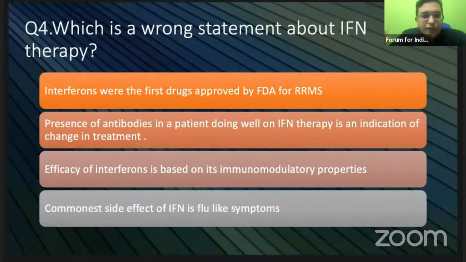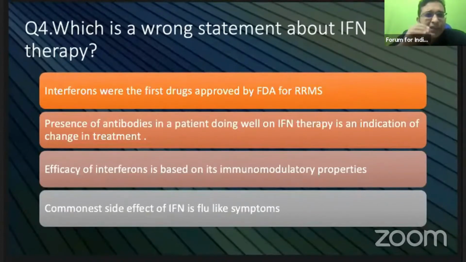So now coming to the first approved drug for multiple sclerosis, that was interferon therapy. Interferons were the first drugs approved by the FDA for RRMS. So which is the wrong statement among the following? This question was taken mixed from both Harrison and Bradley. If you read both, you would be able to answer. Yes, you're right. So interferons were definitely the first drugs to be approved by FDA for treatment of relapsing remitting MS.